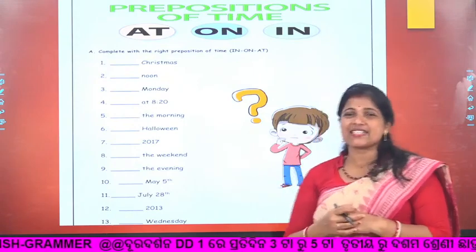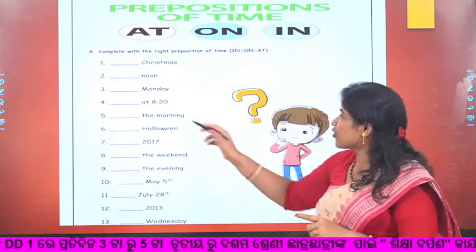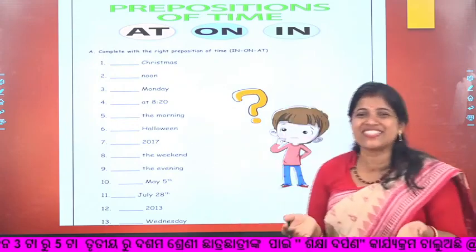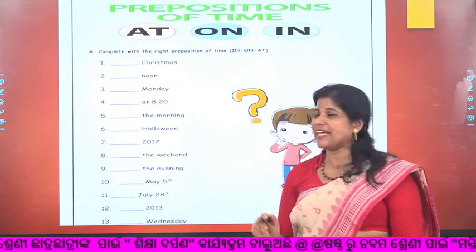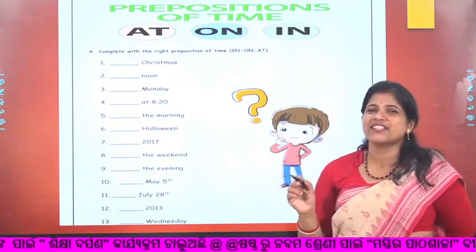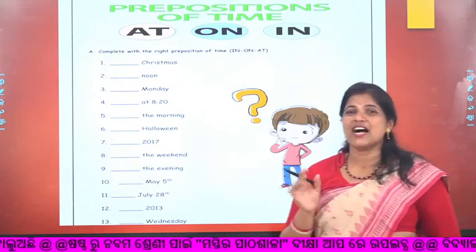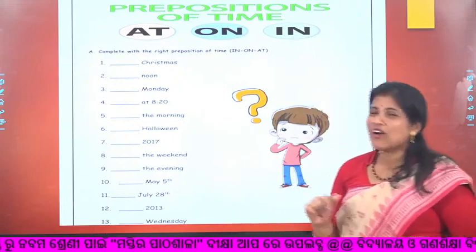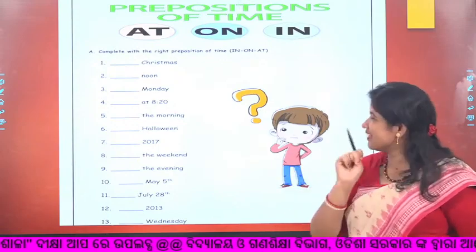Next, dash 8:20, the answer is already written, so no need to write. At 8:20. Dash the morning, already you did it, in the morning. Dash Halloween day, so on. Then 2017, a year, so in.